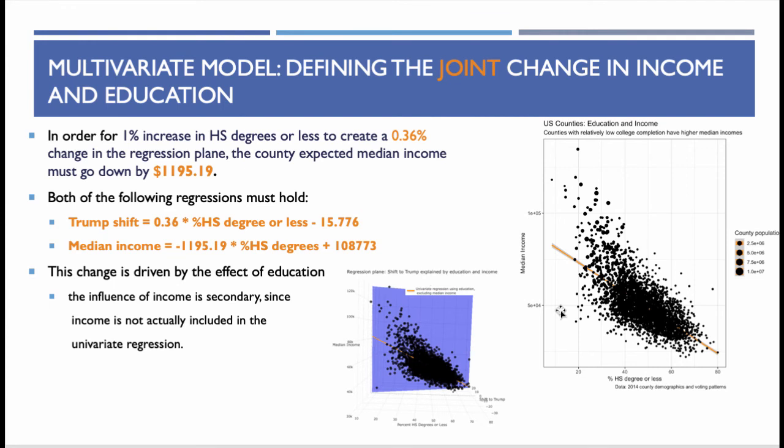You must have the regression that defines the relationship between the Trump vote and high school degrees, and the relationship between median income and high school degrees. Now, it's very typical in standard analyses to focus on that first regression line and interpret it as if income doesn't matter. I want you to be aware that income does matter, and it's defined according to the second equation. Note that this change is driven by the effect of education. The influence of income is secondary, since income is not actually included in the univariate regression.